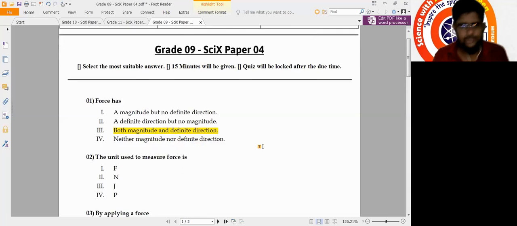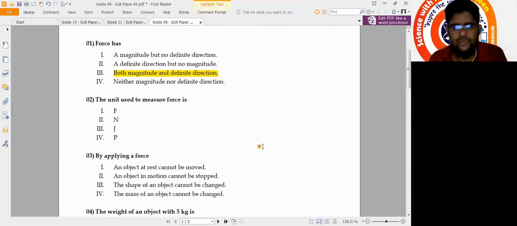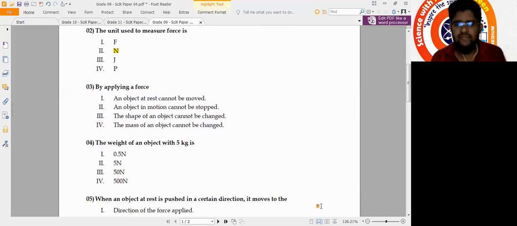And question number 2, the unit used to measure force is. Force is symbolized by capital F and it is measured by Newton and the unit should be capital N. Question number 3, by applying a force. By applying a force, there will be 5 effects done. An object at rest can be moved, an object in motion can be stopped, the speed of the object can be increased or decreased, the direction of the object can be changed, the shape of the object can be changed.